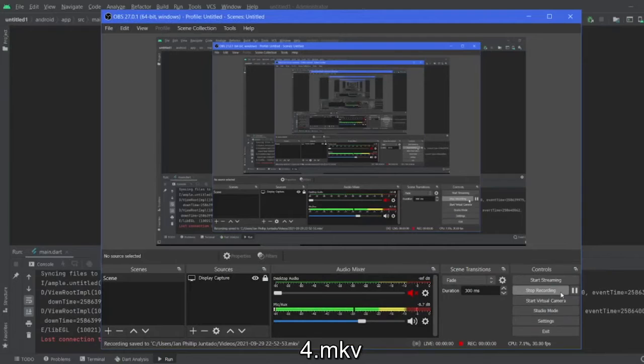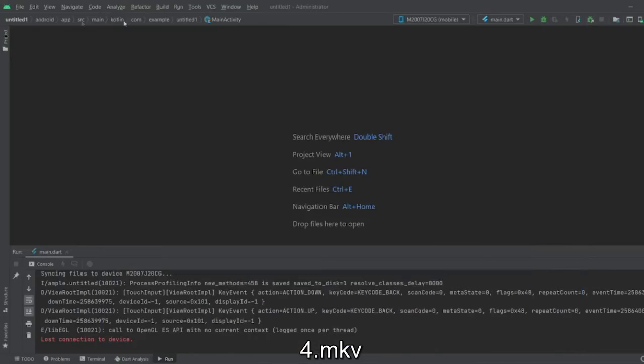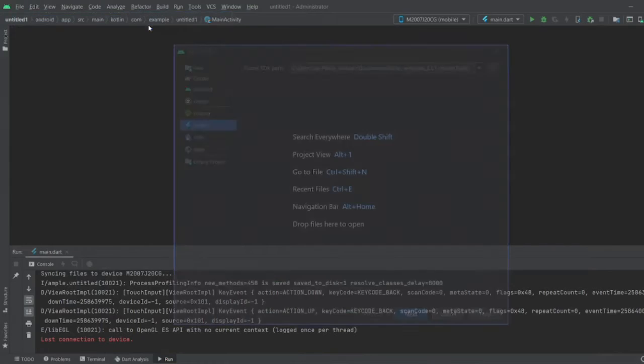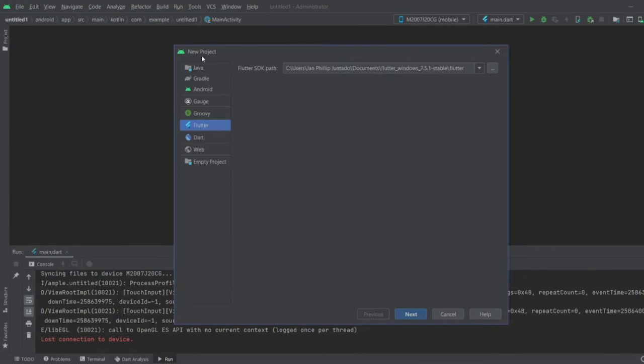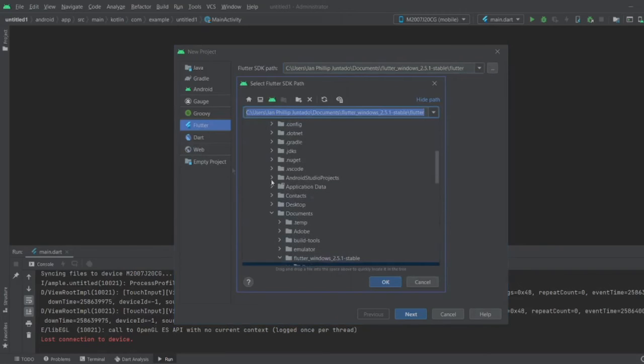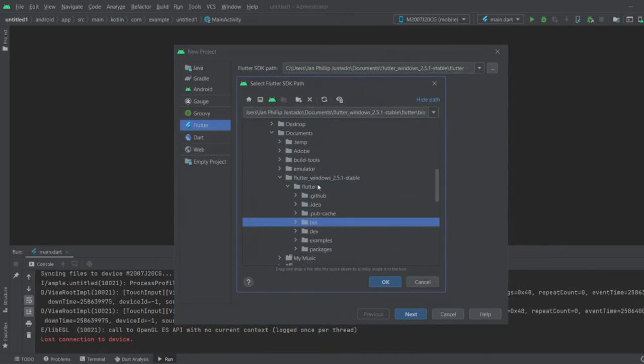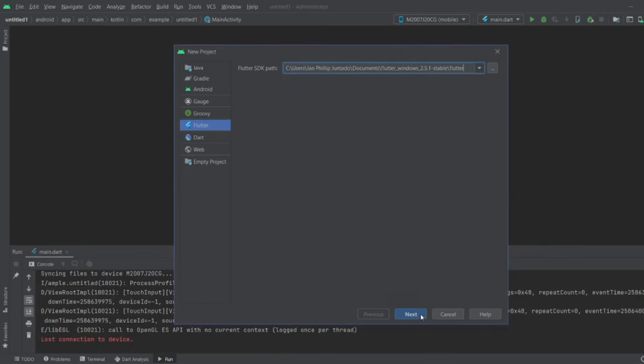Restart. So once the IDE has been restarted, you want to go ahead and click on File, New, and then New Flutter Project. Under the project SDKs, you will have to navigate to, once again, the path to the Flutter folder. Not the bin, but the Flutter folder itself.